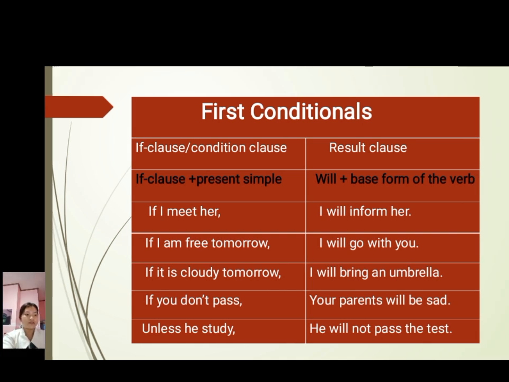So we have here the first conditional example table. In the if clause or conditional clause, we have if plus present simple. And in the result clause, we have will plus the base form of the verb. So we have here five examples. First is, if I meet her, I will inform her. Next is, if I am free tomorrow, I will go with you. And third is, if it is cloudy tomorrow, I will bring an umbrella. And the fourth is, if you don't pass, your parents will be sad. And lastly, unless he studies, he will not pass the test.